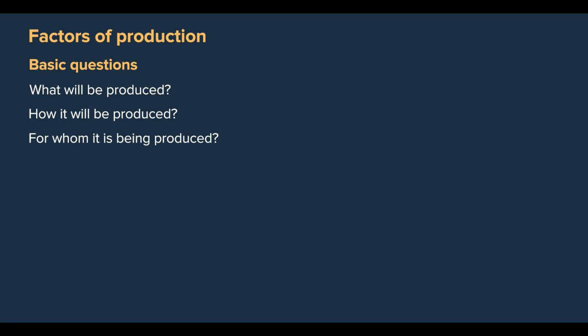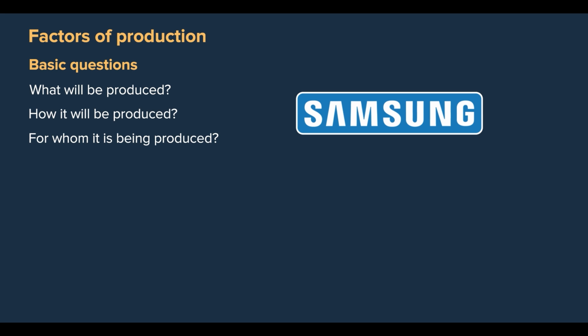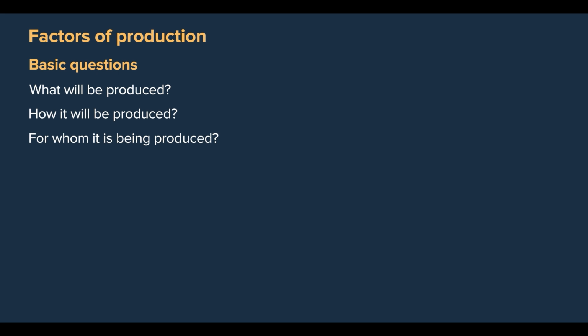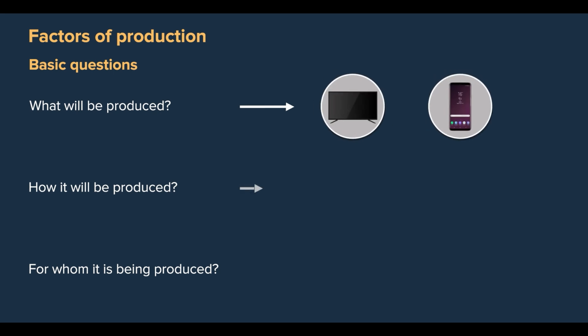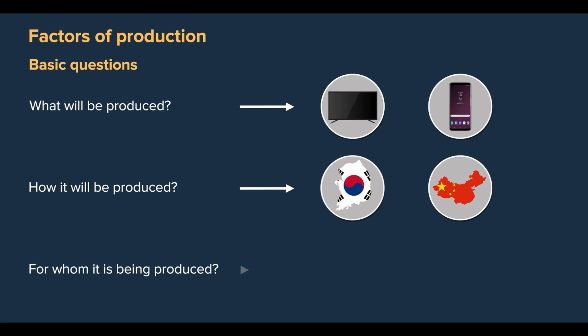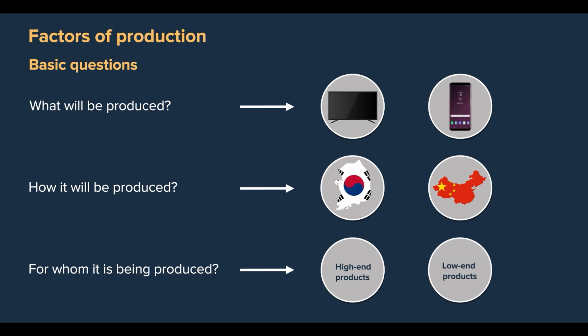Obviously, if resources were unlimited, then firms like Samsung would create every possible product for everyone on earth all the time. But because of scarce resources, Samsung needs to decide whether to build TVs or phones, whether to build them in Korea or in China, and which models of TVs or phones to produce, high-end ones or low-end ones.